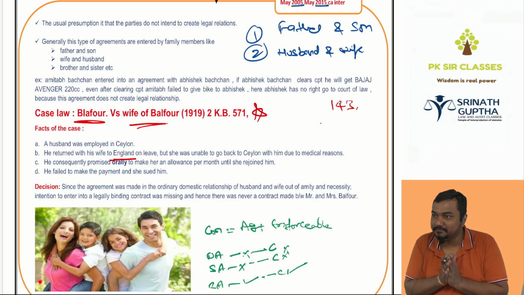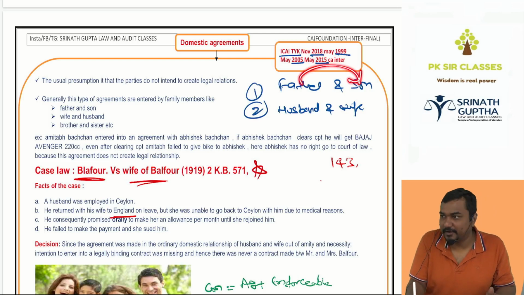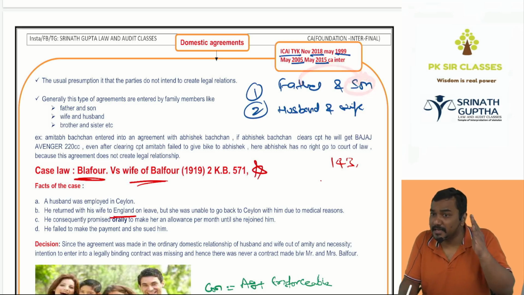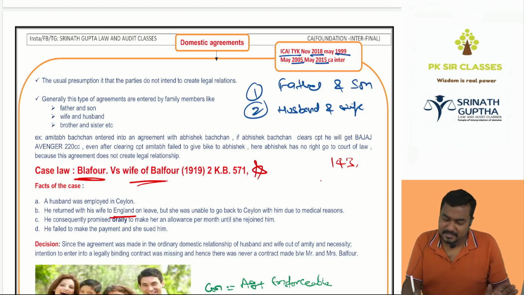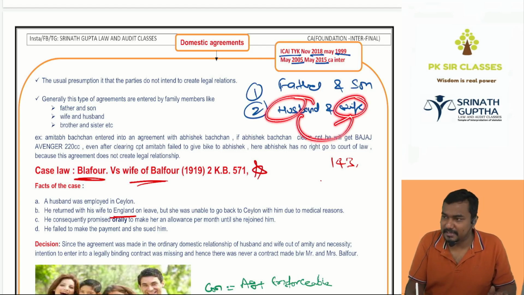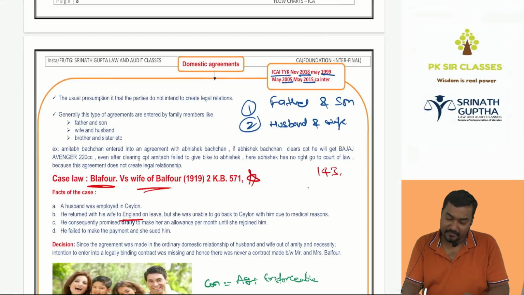In the same way, father said to his son to give a bike on clearing CA foundation. Son cleared, but father is not giving. Can we file a case against the father? No, because there is no act which says that you have to give a gift to your son. In the same way, husband said to his wife to give a necklace on her birthday but is not giving. Can you file a case? No, because no act says that a husband must give a necklace to his wife. Done. This is very important.